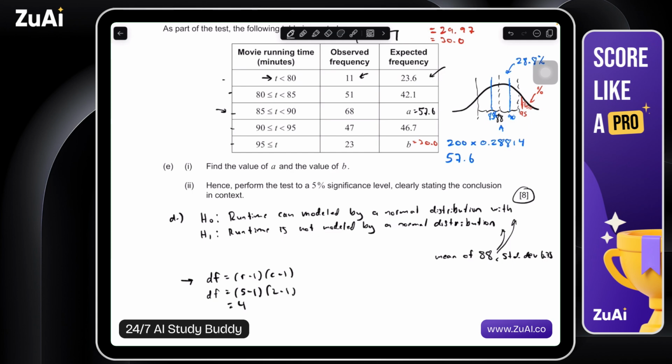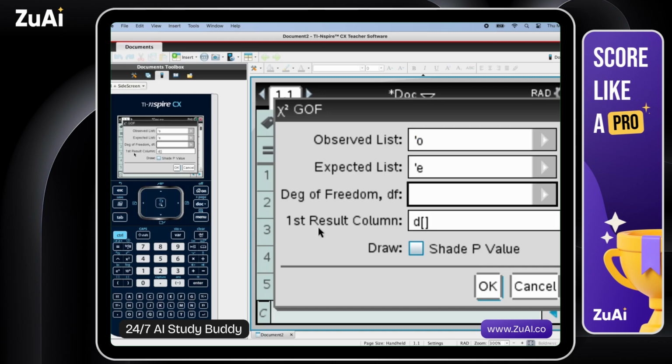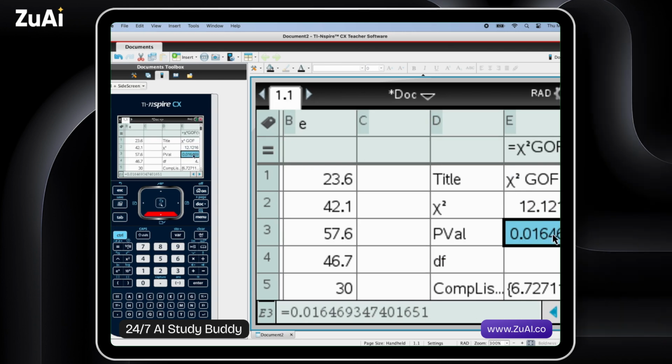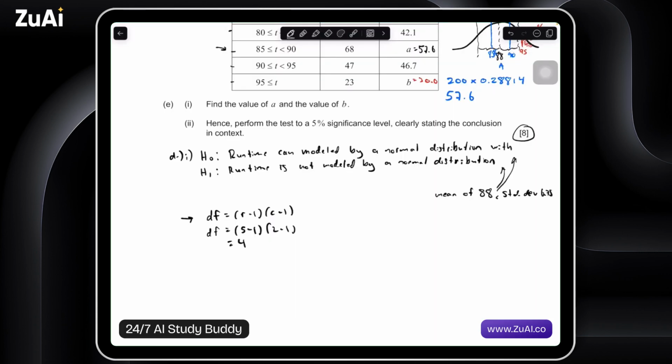Okay, so let's go back to the calculator screen. Degrees of freedom is 4. Let's press OK. And we have a chi-squared value and a p-value. P-value of 0.016469. Okay. So let's go ahead and go back to the document.